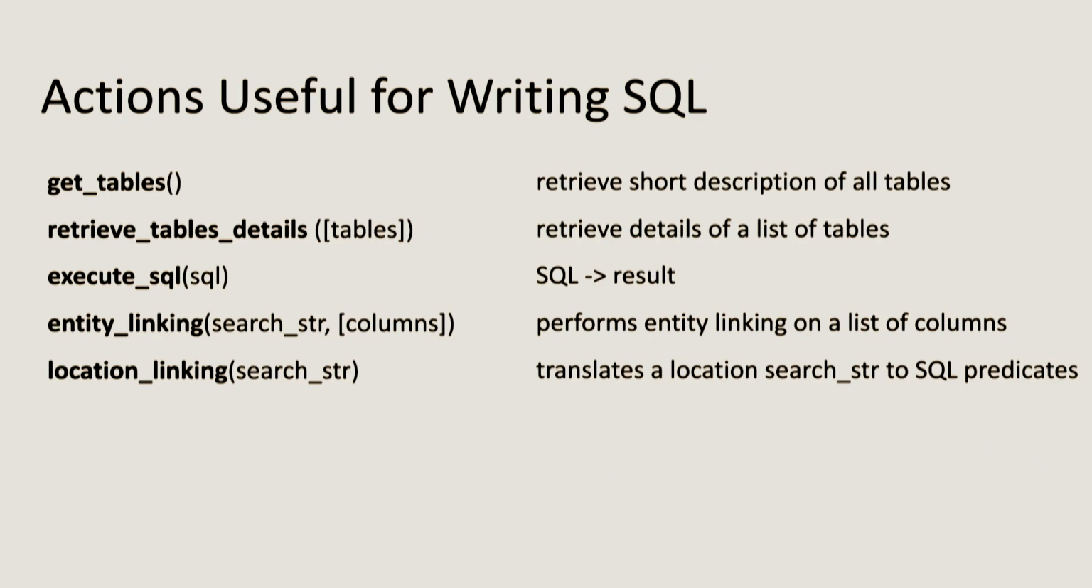What we found useful for writing SQL are the following commands. We like to get tables, which retrieves a short description of all the tables. We like to retrieve table details of individual parts of the tables. We like to execute SQL and get the results. We like to also perform entity linking. For instance, if I'm searching for Donald Trump or Kamala Harris in this database, you'd like to be able to match that against one particular ID. We'd also like to perform location linking. This isn't too much on FEC, but we found it useful for some other projects, because you'd like to be able to translate a location to coordinates if there are coordinates in the system, and location is a big part of what people often have to deal with.